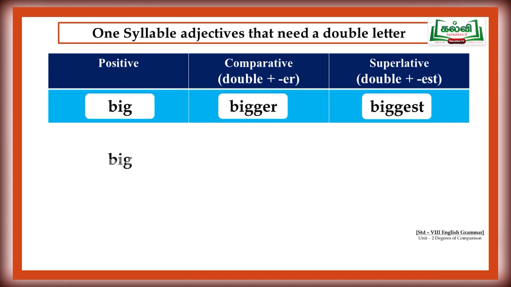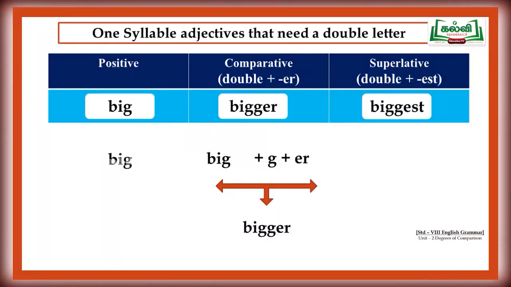One syllable adjectives that need a double letter. Let's see what it means. The positive form is big. We are going to convert the positive form to the comparative form. The word big, B-I-G, already has a G. Now we have to add one more G to the word big, and then as usual add ER.